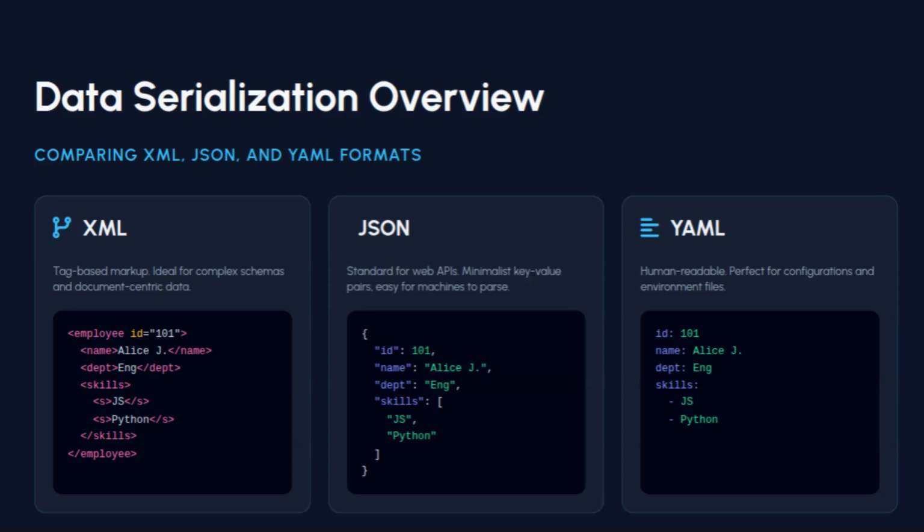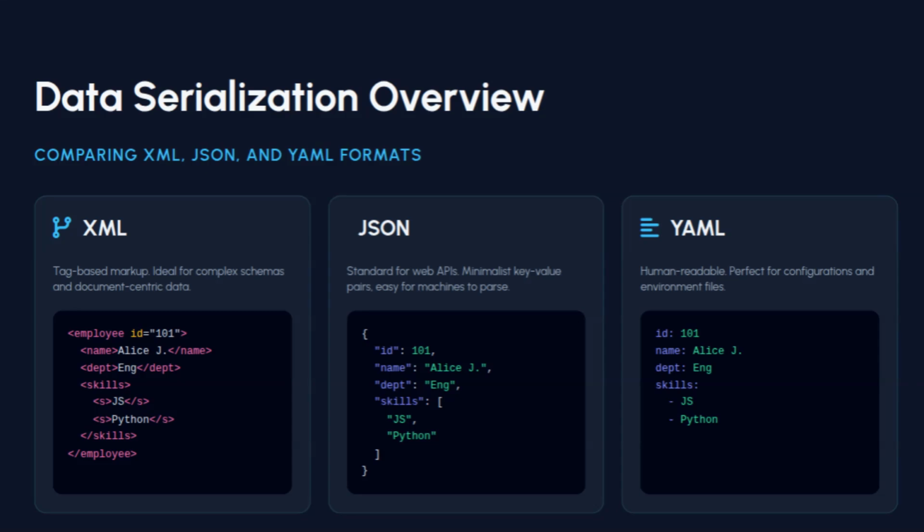As you can see in the example provided, the employee tag has been started, and at the very end, it has been closed. Okay. And within that, the name, the department, the skills, everything is starting and closed. So everything resides between a starting tag and a closing tag. So this is purely a tag-based markup language and document-centric data.